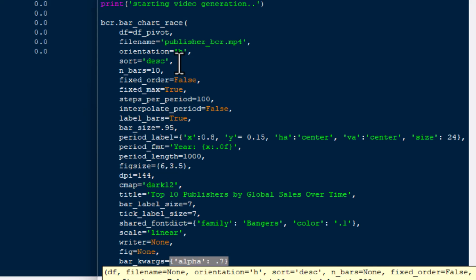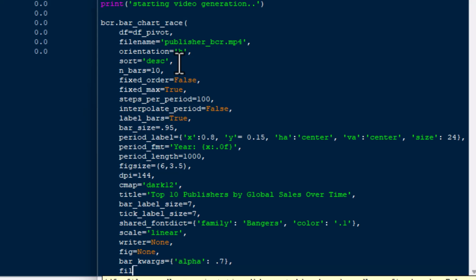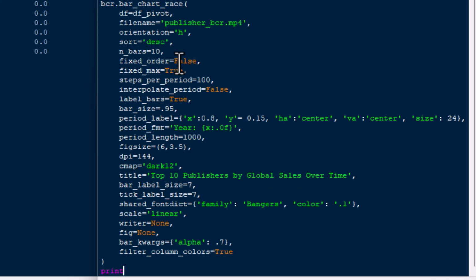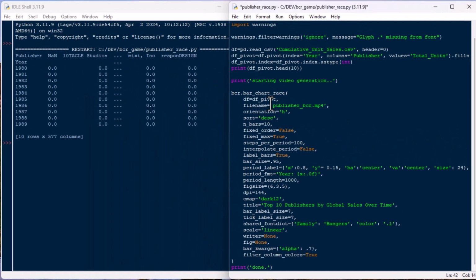And moving on, we'll add the filter column colors, I think it is, and that can affect the colors that are coming up, so you don't have the same ones coming up over and over. I'll put that equal to true for ours, and we'll see how this one looks. And so you can see there's a ton of different arguments you can use for your bar chart race. There's all different kinds of things that you can add to it, and this is kind of a basic one actually from what I understand. And so there we go.